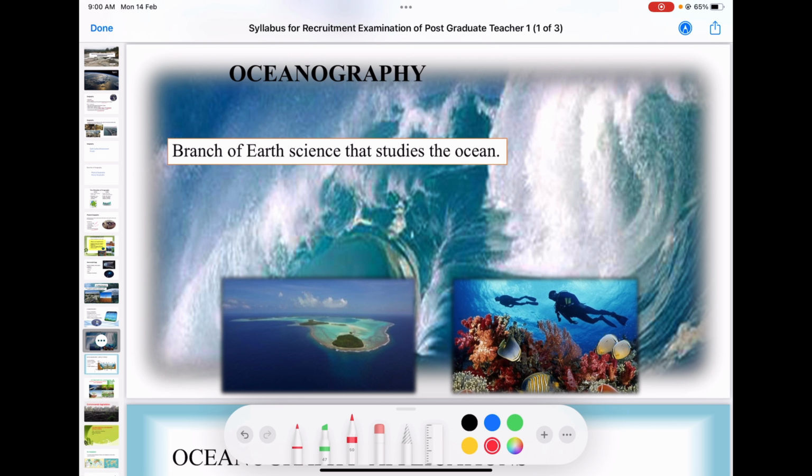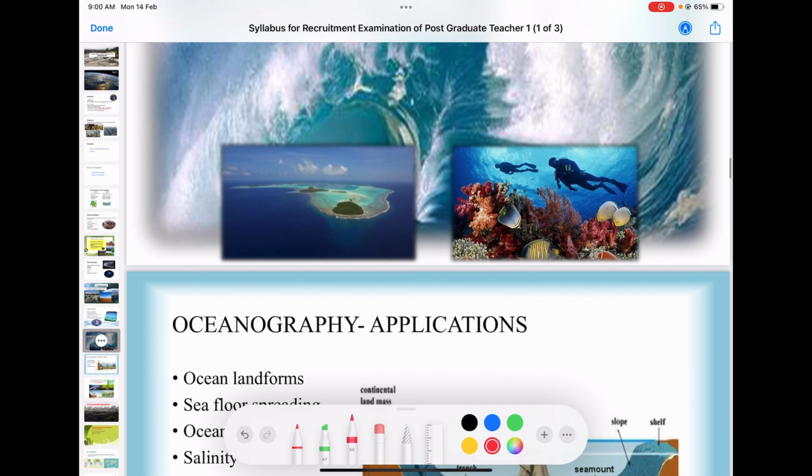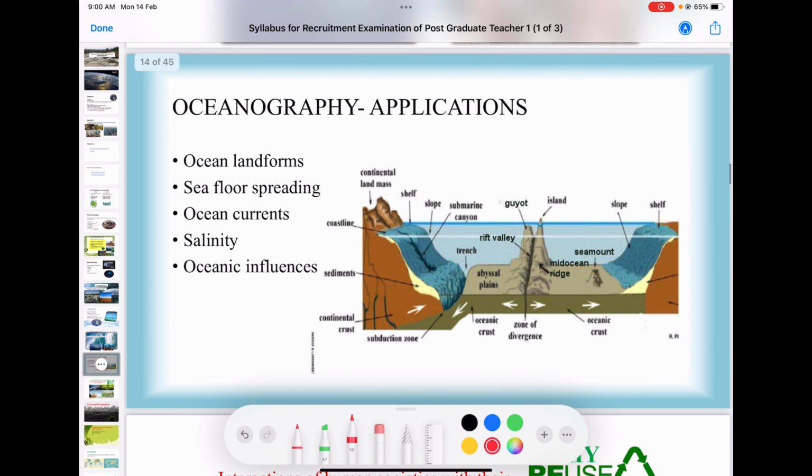So it's a broad area. When somebody asks you about oceanography, you should say it is the branch of earth science that studies the ocean as a whole. So it's a big area. Then what comes under this scope? Just as I said earlier,